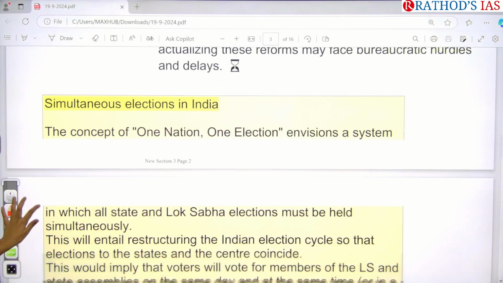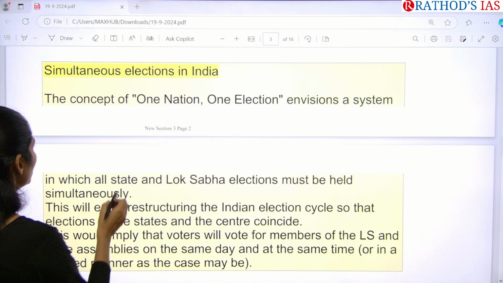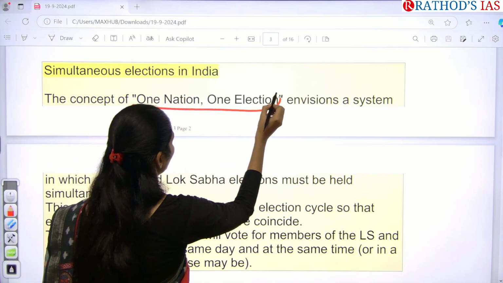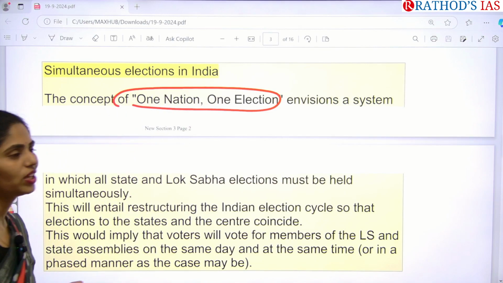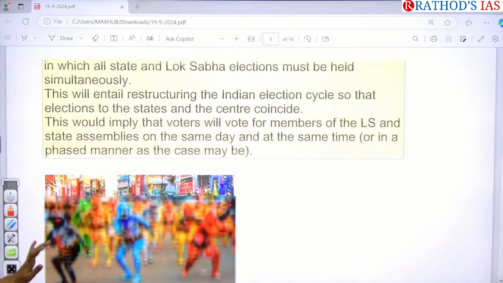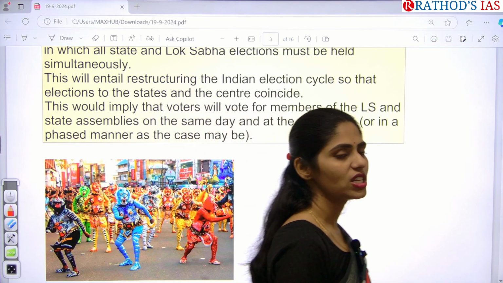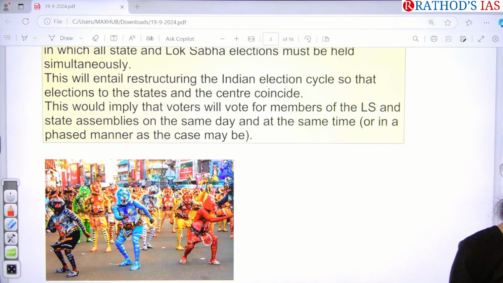So now let us try to understand what is this concept of simultaneous elections. So this concept is also called as one nation, one election. So here we are going for elections of state legislative assemblies and Lok Sabha together. Okay, so here you have to know about, as I said, what are the advantages, disadvantages and challenges. So today's question I will be giving on that as well.